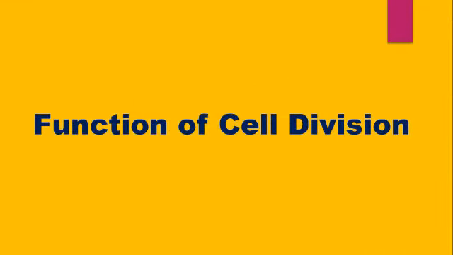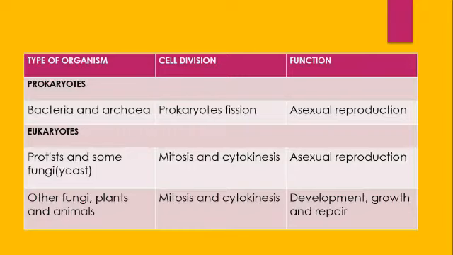Function of cell division. There are two types of organism, that is prokaryotes and eukaryotes. For prokaryotes, there are bacteria and archaea. They divide their cell through prokaryotic fission. The function of prokaryotic fission is for asexual reproduction.